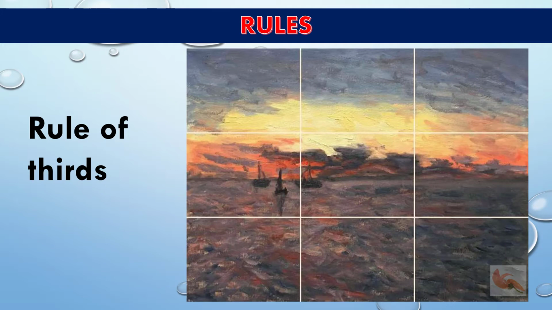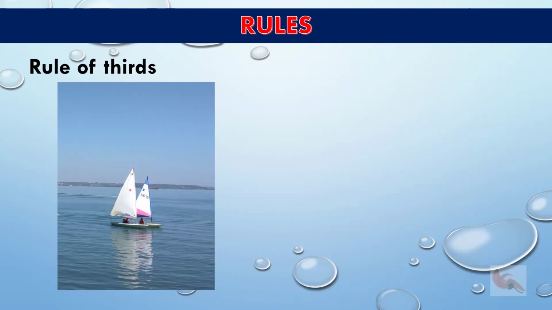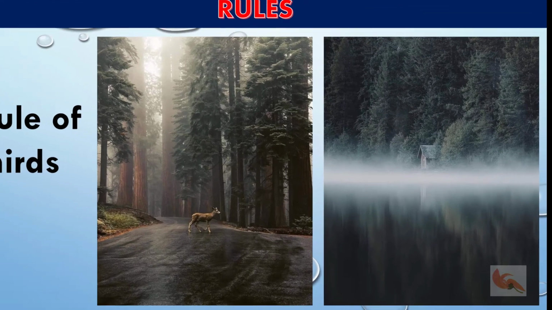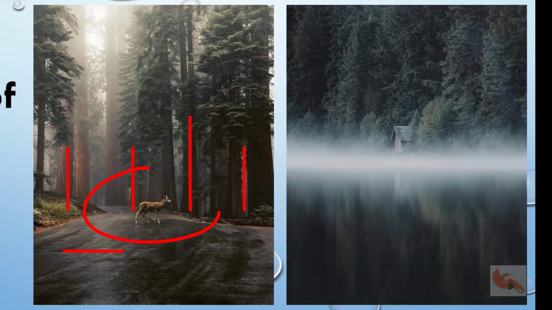Let's look at 2 examples. The sailboat right in the center is less attractive than when placed at a third. Whereas in these cases, the deer in the middle, between the vertical trees on top and the horizontal ground, makes perfect balance, and similarly the house in the middle of the divide makes a good central focal point.